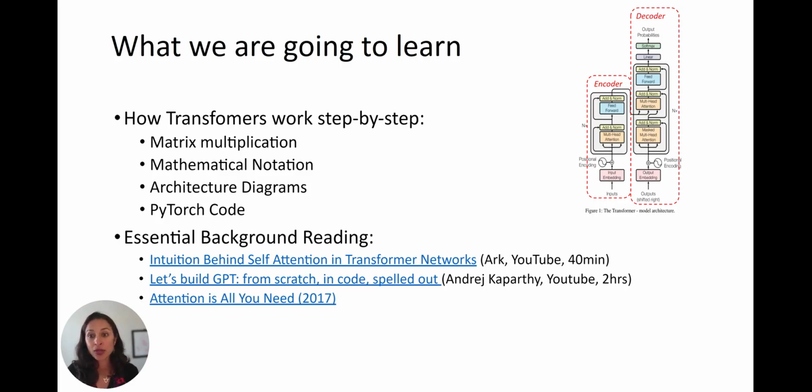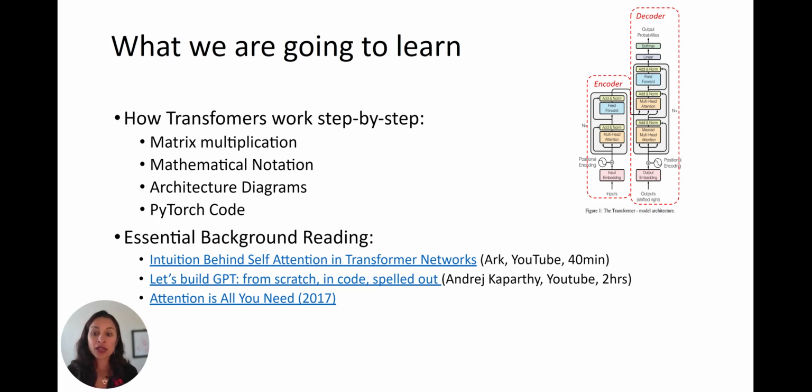In this video, we are going to look at this diagram right here and go through it step by step. And at each step, we're going to look at the matrix transformations, the mathematical notation, and the PyTorch code. This talk is based on 3 key resources that I highly recommend. The original Attention Is All You Need paper from 2017, of course.